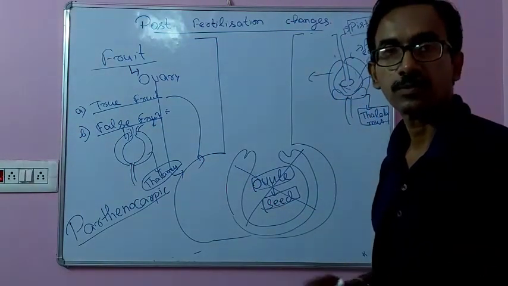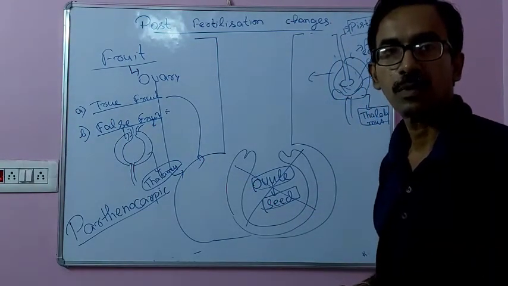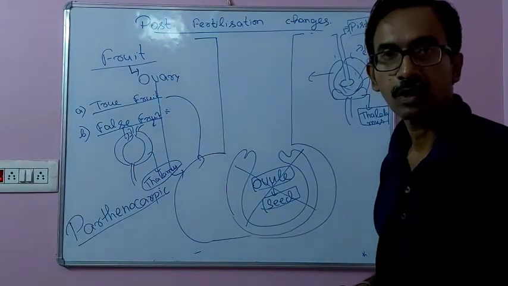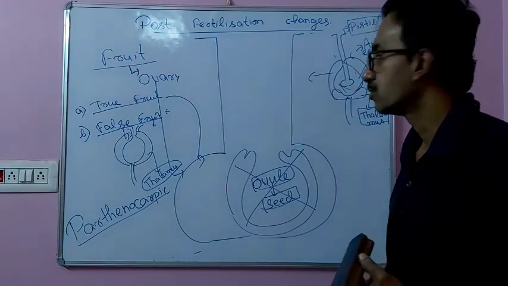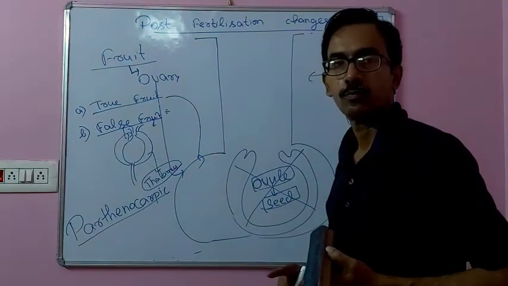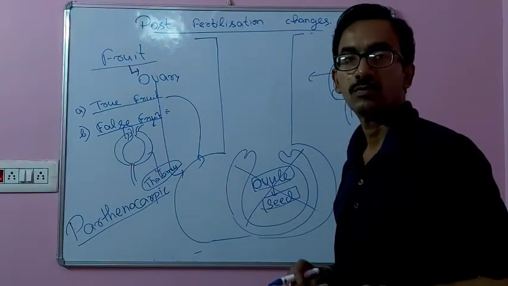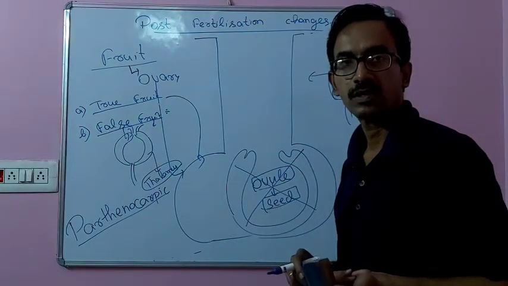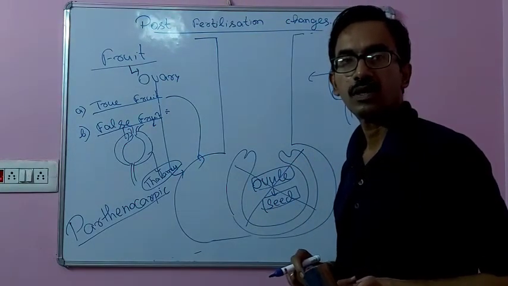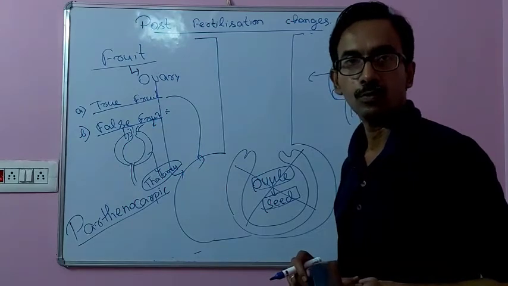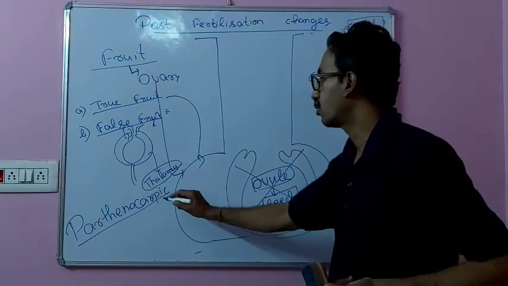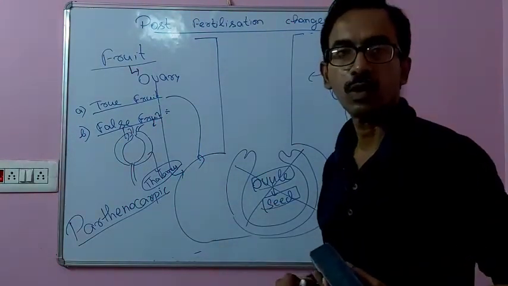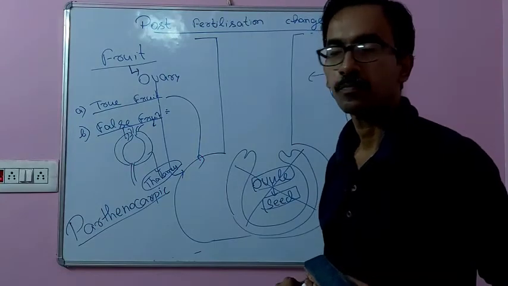So there is an absence of seed in them, such as in banana, tomato, etc. In this type of fruit, the edible portion is very high. In the case of banana, the black structure present inside represents the unfertilized ovule. I am repeating, parthenocarpic fruits are those fruits which are formed without fertilization.